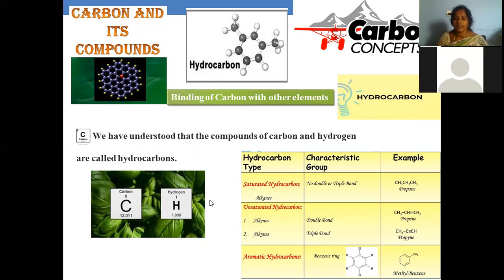And another kind is aromatic hydrocarbon, where carbon and hydrogen are joined in a cyclic structure with a conjugated double bonded system: one double bond, one single bond, one double bond, one single bond. Such alternate arrangement of bonds is present, which is denoted as benzene and its related compounds.